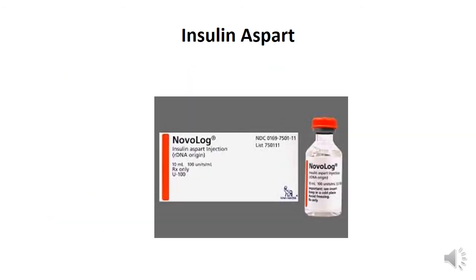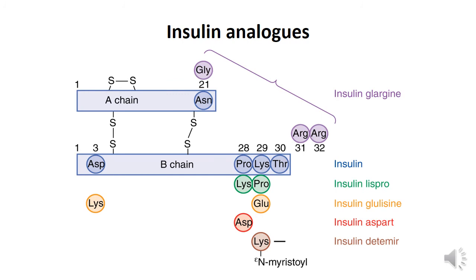Insulin aspart, another rapidly acting insulin analog. If I replace proline at position B28 with aspartic acid, I get insulin aspart.